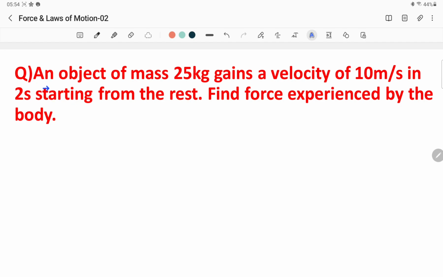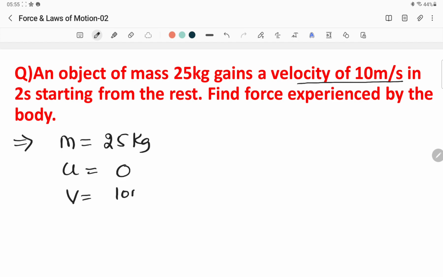Here is the first question. An object of mass 25 kg, the mass of the body is given. Mass is equal to 25 kg. It gains a velocity of 10 meter per second in 2 seconds, which means time is 2 seconds. Starting from rest means initial velocity is 0, and final velocity is 10 meter per second, and time is equal to 2 seconds. Now they are asking us to find the force experienced by the body.